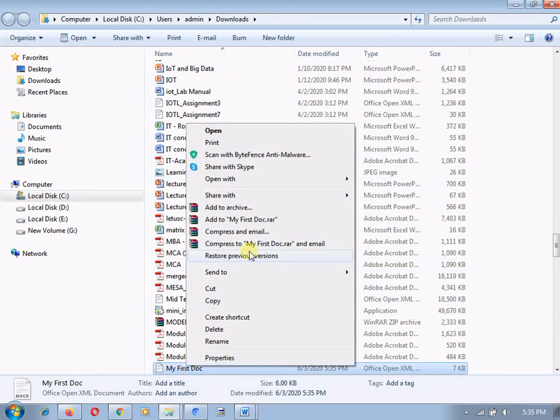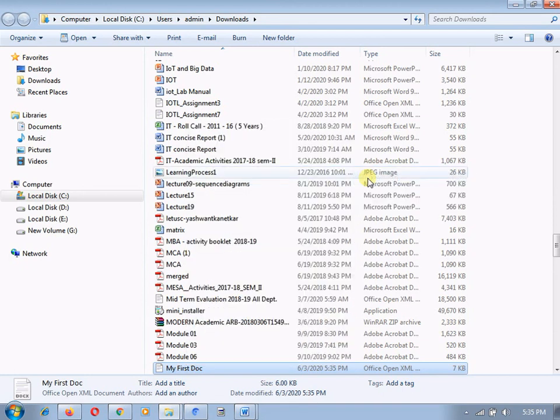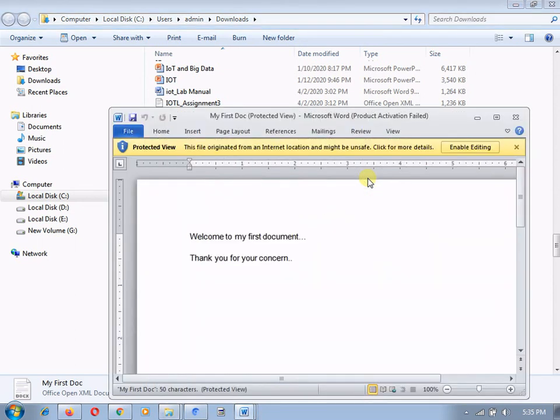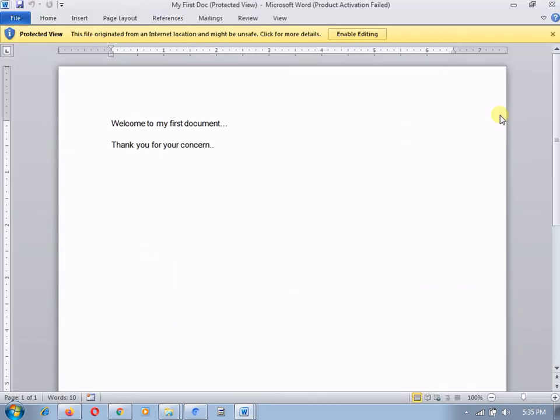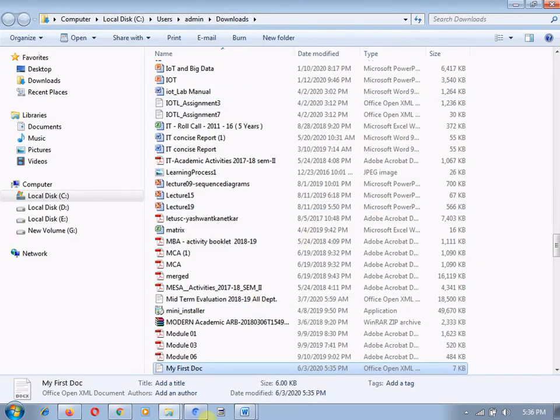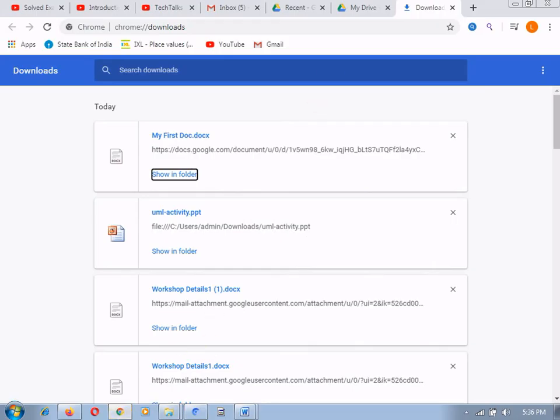If I open this document, it will open with MS Word, and after opening it with MS Word, you can see that the content is as it is, whatever we have done or edited in our Google Doc. So in this way we can use Google Drive in a very efficient way.